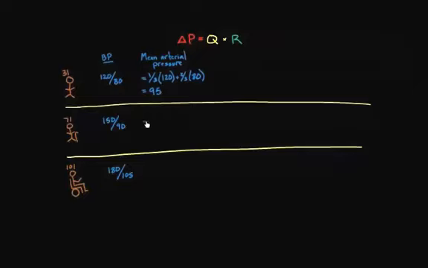So then here it would be 1/3 times 150 plus 2/3 times 90, and that works out to 110. And at the age of 101, my mean arterial pressure would be 1/3 times 180 plus 2/3 times 105. And that works out to 130.